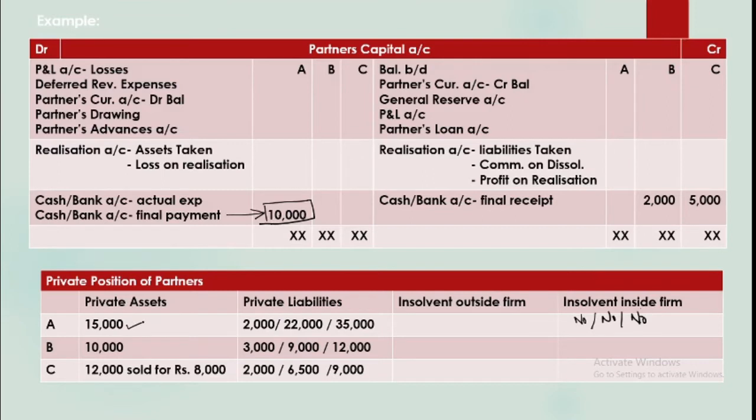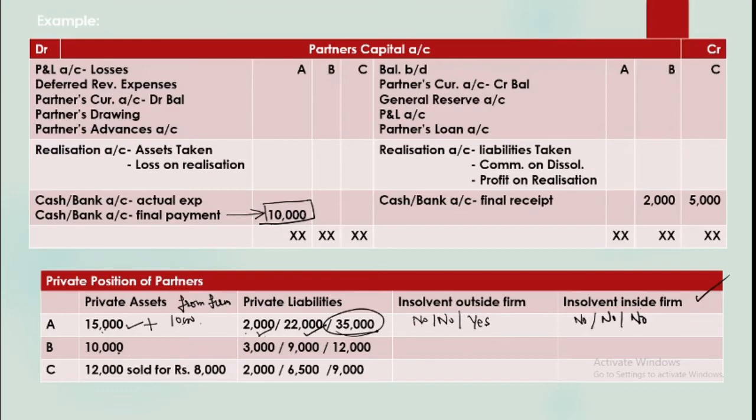Like his personal assets are, say, 15,000 and his liabilities are 2,000. That means he can pay off his liabilities. Like his position is 15,000 his assets plus 10,000 he will get from the firm, isn't it? So out of the total he can pay his liabilities in this case. In the second case also it is possible to pay his liabilities, but in the third case he cannot pay his liabilities. So outside the firm, in the first two cases he is not insolvent, but in the third case, yes, he is insolvent. But this is not material to us. Please remember, we are to work only for the firm. But yes, we need to know all the scenarios.